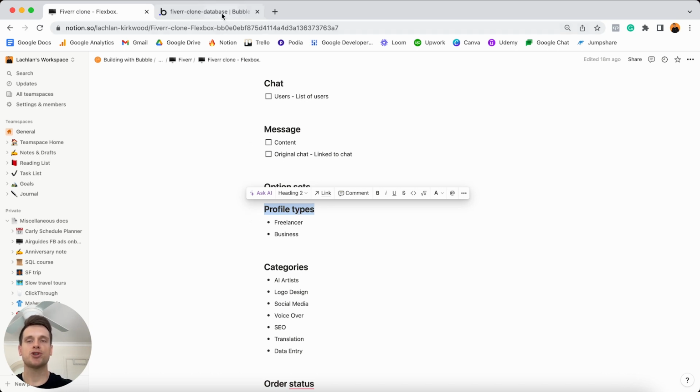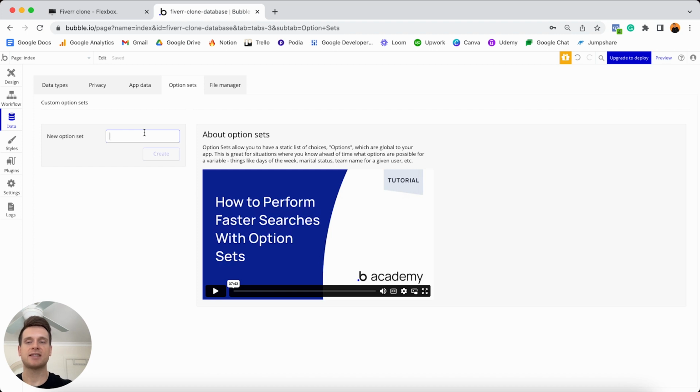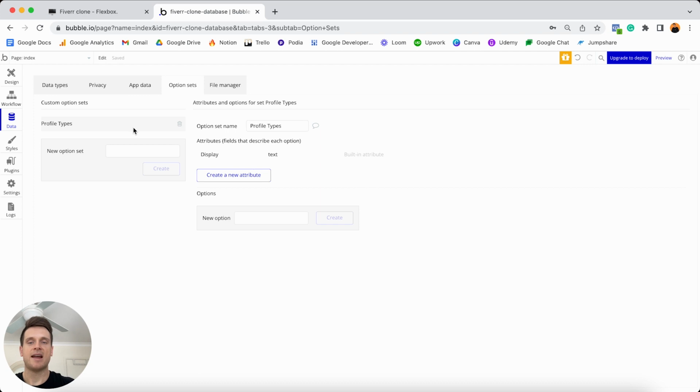And so what we're going to do is jump into Bubble and we're going to create an option set here. And I'm going to call this profile types. And now once we add that option set in, you'll see that this is even going to look more like the process of creating a data type, in the sense that on the right-hand side here, we now have the ability to add in things like a data field. So this is all of the information we're going to store within our profile types. Thankfully though, this is super straightforward. All I'm going to add in is my 2 options. So first of all, there was the freelancer profile, and then there was the business profile.